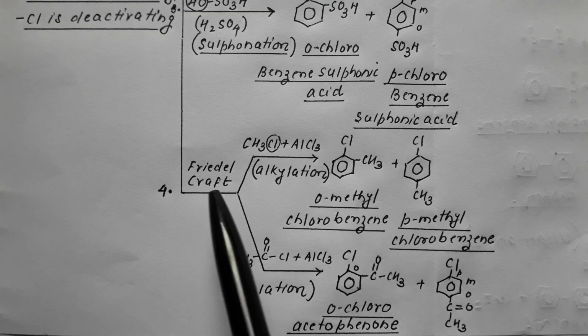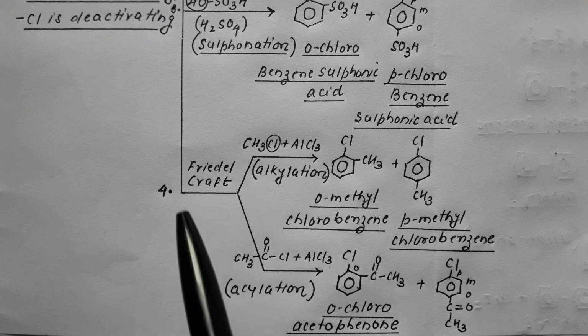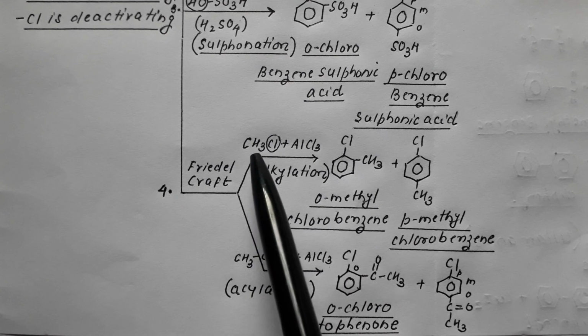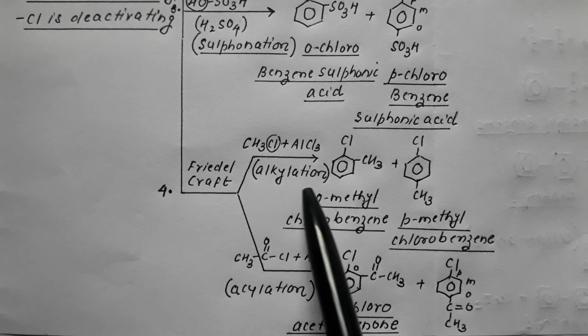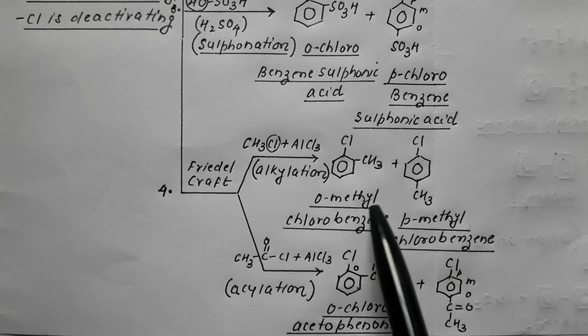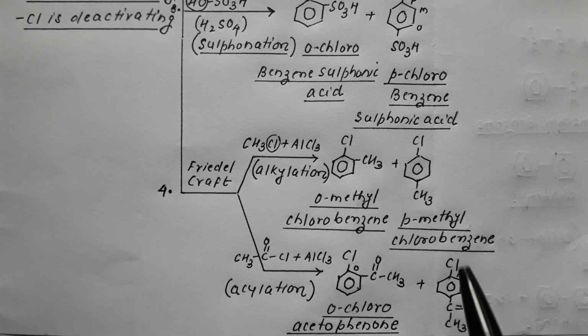This reaction of chlorobenzene with haloalkane in presence of AlCl3 is termed as alkylation, resulting in orthomethyl chlorobenzene or paramethyl chlorobenzene.